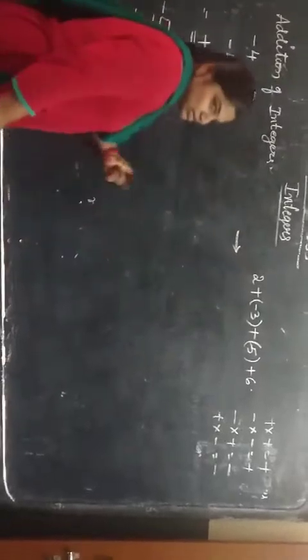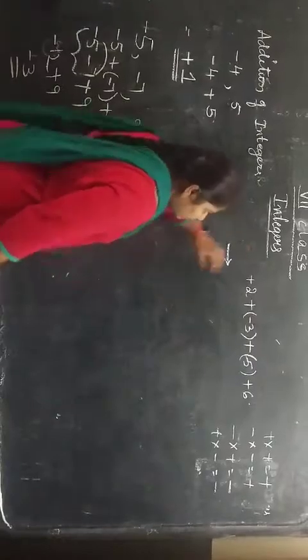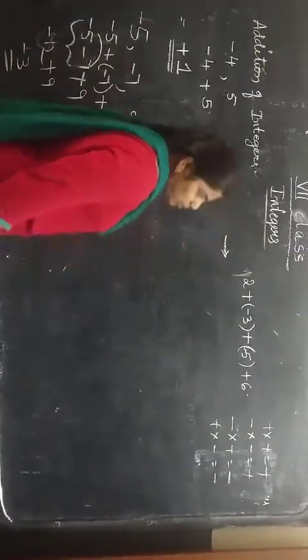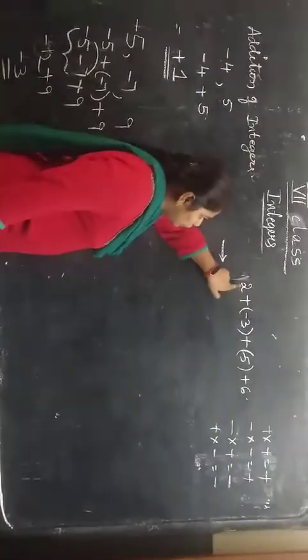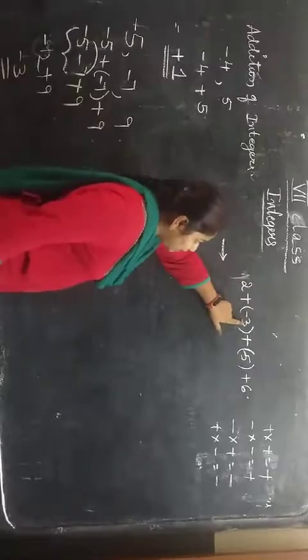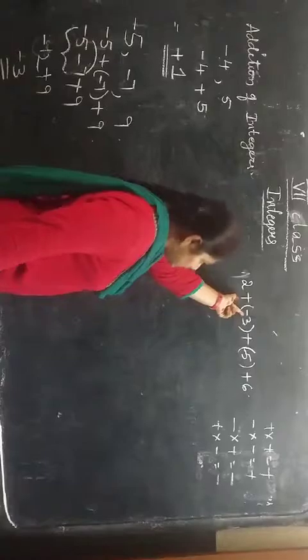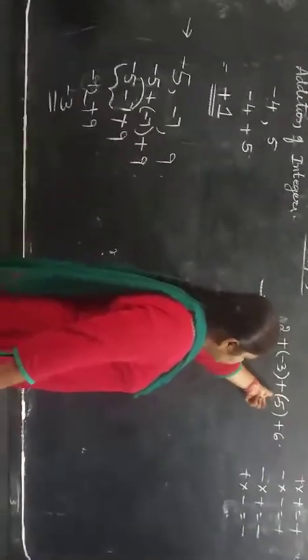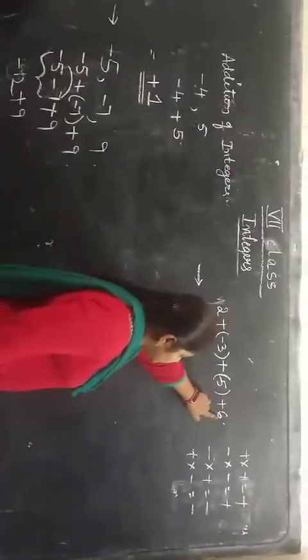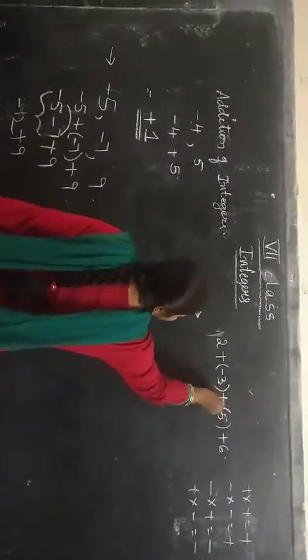So what is the first point? First, we have to make the double sign into a single sign. 2 is nothing but plus 2. Whether or not you have the plus sign, it equals plus 2. 2 has a single sign, that is plus. 3 has a double sign, plus and minus, so we have to convert this double sign into a single sign. 5 also has a double sign, plus minus. 6 has only a single sign, that is plus. So first you convert the double sign into a single sign.